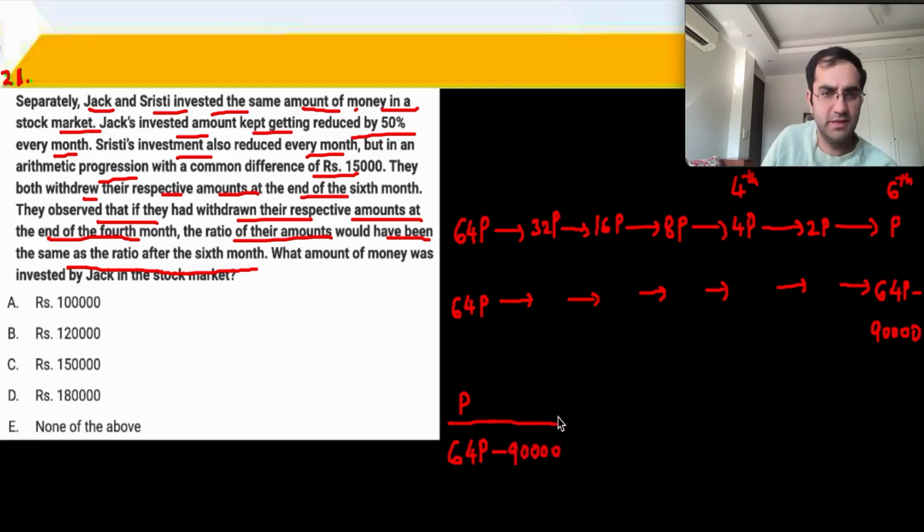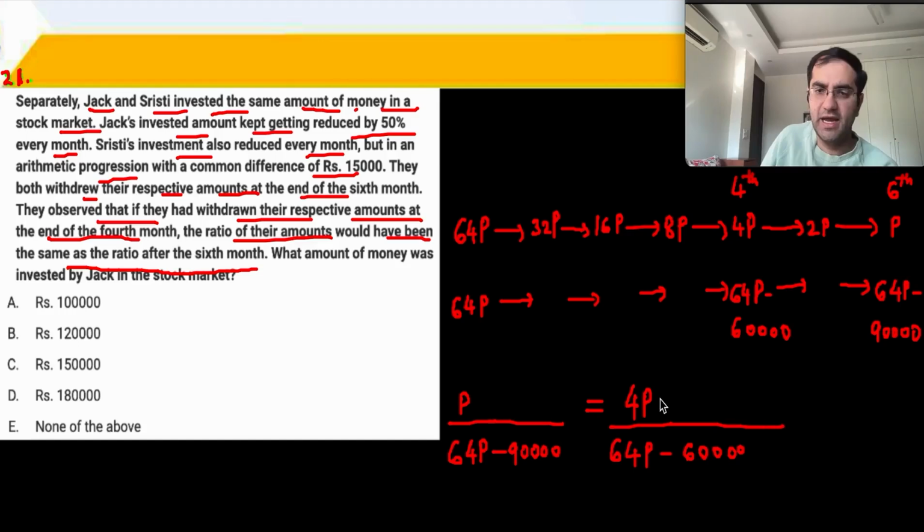This is the ratio at the end of the sixth month. What about at the end of the fourth month, right? It is 64p minus 15, 30, 45, 60 minus 60,000. So this is 4p divided by 64p minus 60,000, and p gets cancelled, and now we need to solve this in order to get the value of p.